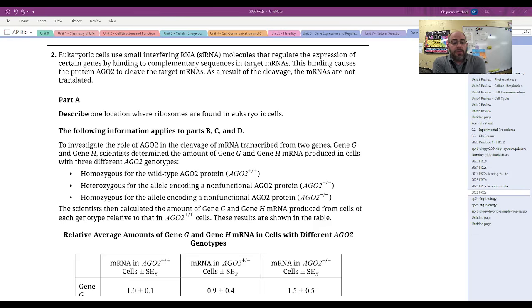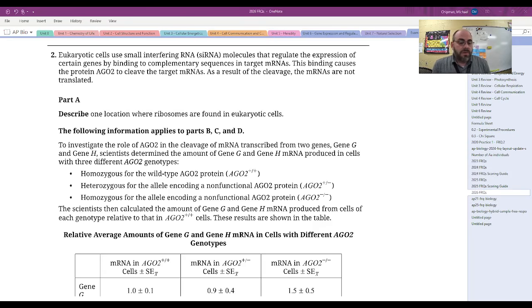Eukaryotic cells use small interfering RNA, siRNA molecules, to regulate the expression of certain genes by binding to complementary sequences of target mRNAs. This binding causes the protein AGO to cleave target mRNAs. As a result of the cleavage, RNAs are not translated. So this is important moving forward.